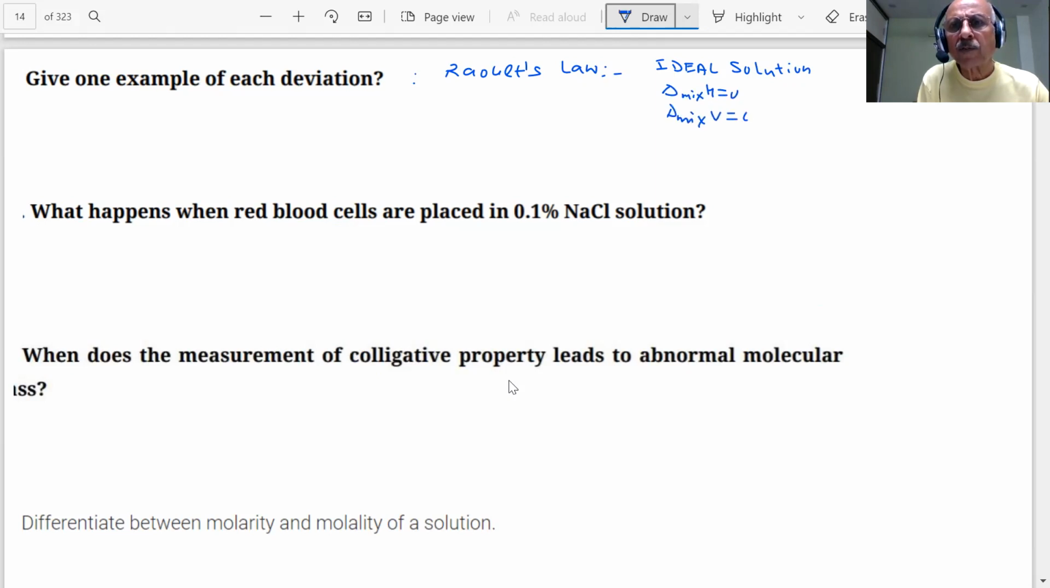This question has been asked. Is there a revision of all that? And those solutions which do not obey Raoult's law show deviation. What type of deviation? Positive deviation and negative deviation. Positive deviation will be shown by which type of liquids, students? Those in which the A-B interactions are weaker than those of A-A or B-B. Now you have to give one example.